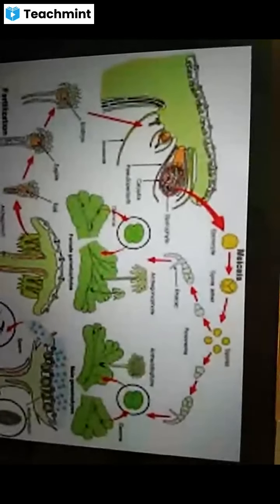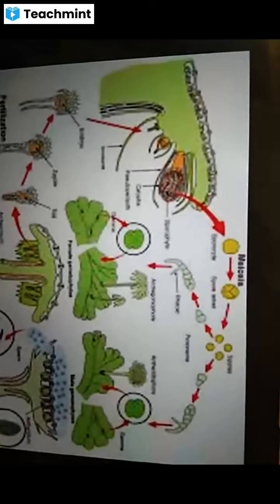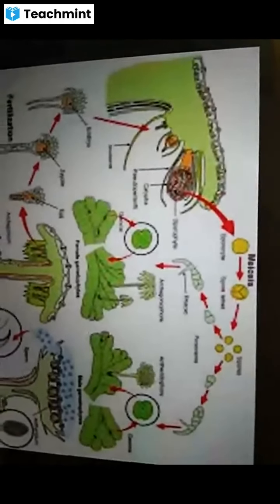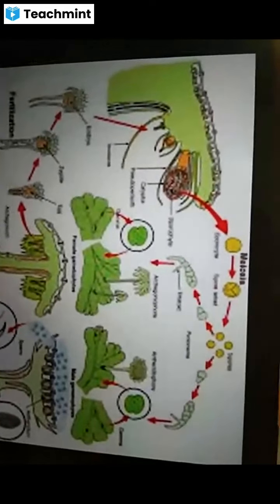Okay, this is about the life cycle of Marchantia. In the next class, let us go for Funaria.